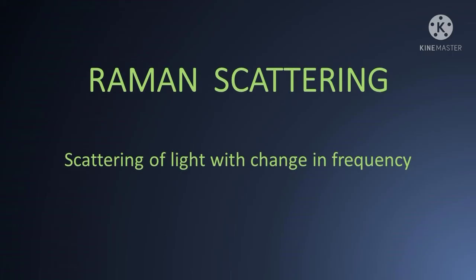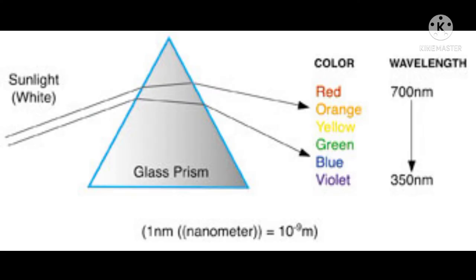The next type is Raman scattering. The interaction of a light ray with the particles of pure liquids or transparent solids, which leads to a change in wavelength or frequency, is known as Raman scattering. When a beam of parallel monochromatic light passes through a gas, liquid or solid, a part of the light rays is scattered. These scattered light rays contain some additional frequencies, which is known as Raman scattering or the Raman effect.